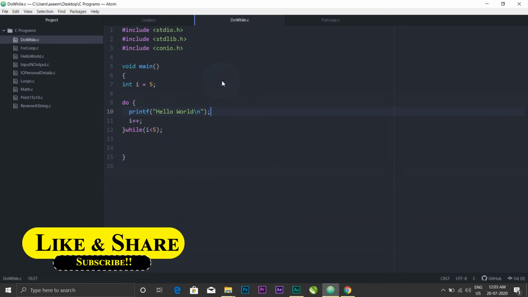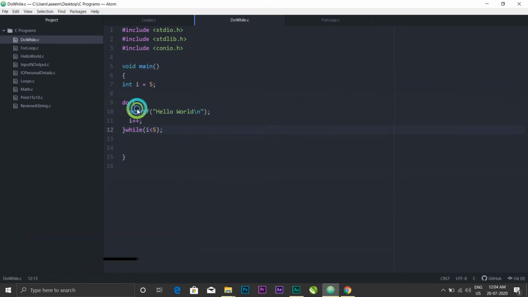So next we have the do while loop. It is the same as a while loop, but this loop checks the condition last. From the name itself we come to know it's like do while. So first it does the work assigned to it, then it checks the condition. So this is how you write a do while loop.